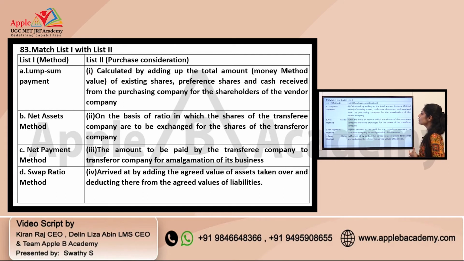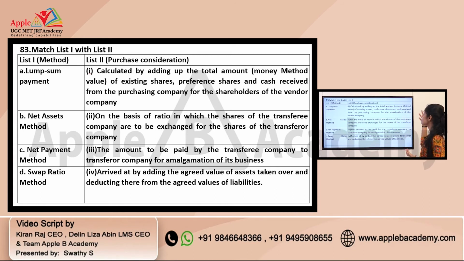Coming to list 2, calculated by adding up the total amount of existing shares, preference shares and cash received from the purchasing company for the shareholders of the vendor company. This is the explanation which you can connect with the given options in list 1.